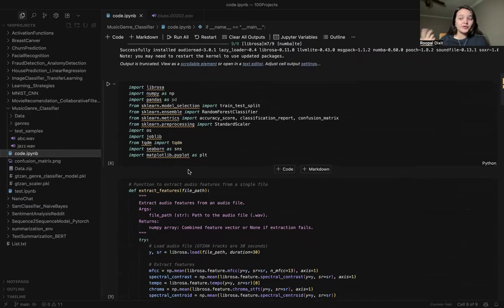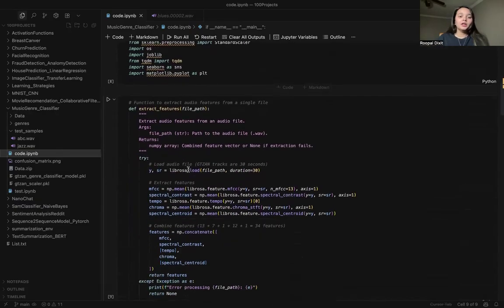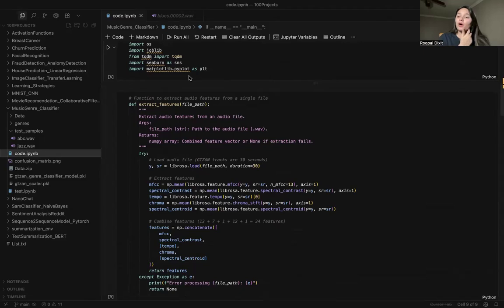Seaborn is the visualization library that we have been using in our previous videos as well. The same goes for pyplot, matplotlib. This is for plotting bar graphs, charts, and plotting the values of any data if you have. So this is it.